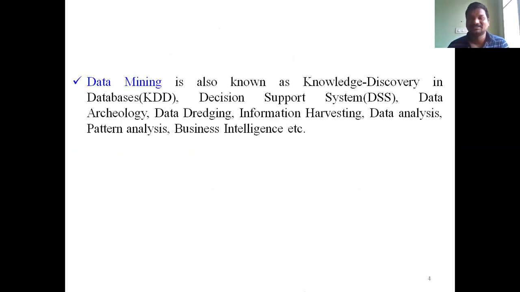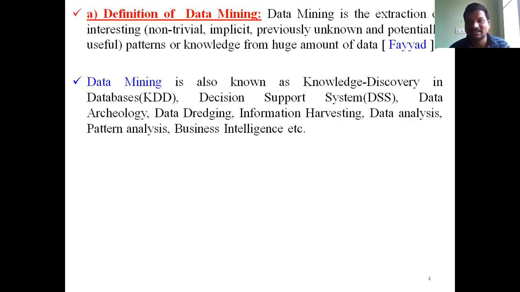Here, decision support system. That means I also call it a decision support system. Here, data means different information is there. Data analysis, data pattern analysis. Business intelligence, this is some information. Data mining: already, you know very well about the data mining process. The definition of data mining is extracting the knowledge from the huge amount of data.